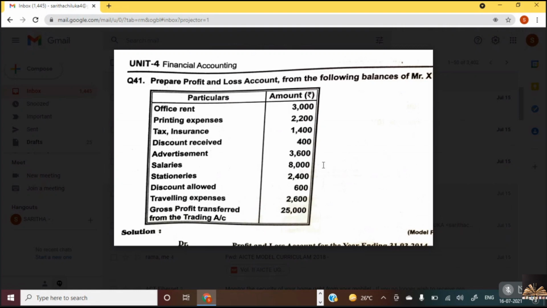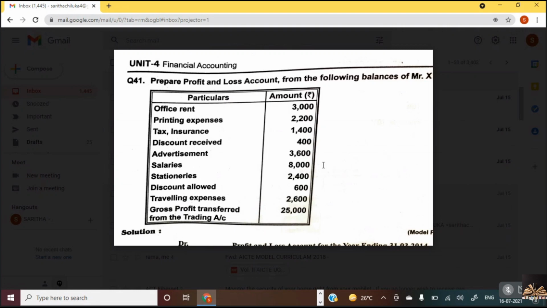Now advertisement expenses, salary, stationery, discount allowed, traveling expenses. These are all expenses which should be mentioned on the debit side: to advertising, to salary, to stationery, to discount allowed, to traveling expenses. Take all these in the debit side.